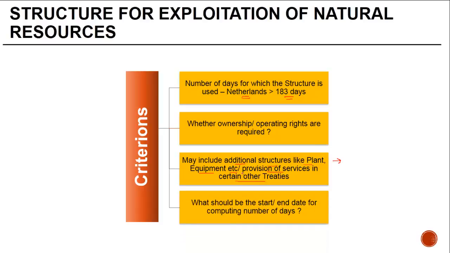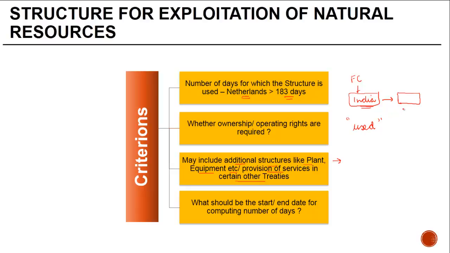What should be the start or the end date of computing the number of days? Now, this is the most tricky part of it. Normally, it is considered that since the word used in this particular treaty is 'used' for 120 days, if there is an installation or a structure or a plant or an equipment which is moved from a foreign country to India, and in order to make it operational, some effort or preparatory work needs to be done, during that period the equipment is not used, right?